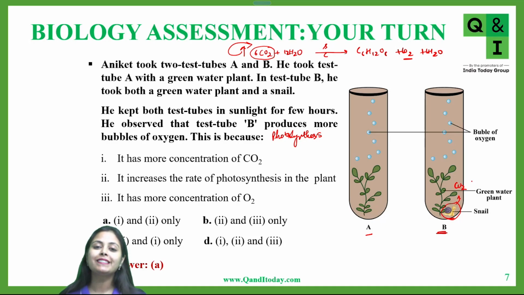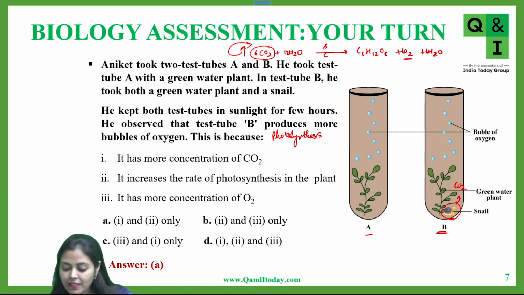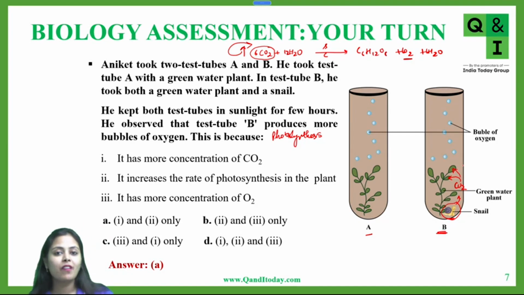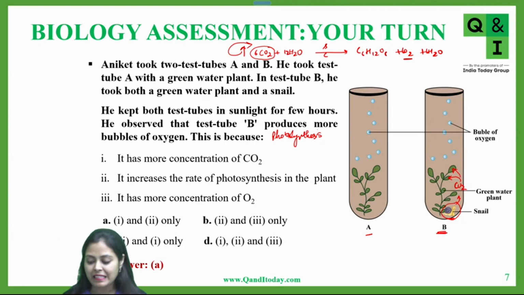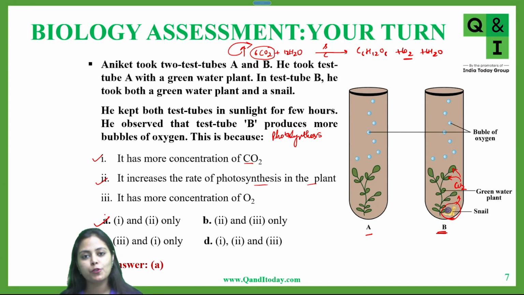So the snail is increasing the concentration of carbon dioxide, and this increased carbon dioxide would be absorbed by the plants, which increases the rate of photosynthesis in test tube B. So the correct answer is option A. Got it? Clear, everyone? Everyone, respond. I want everyone's answer. Is it clear to everyone?